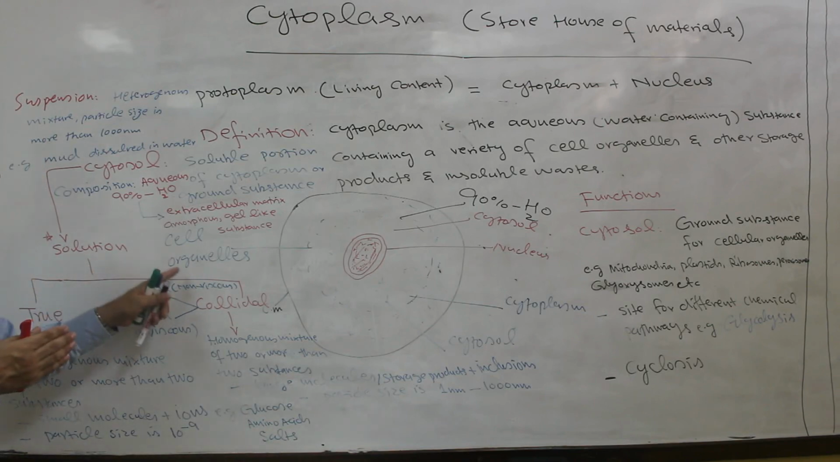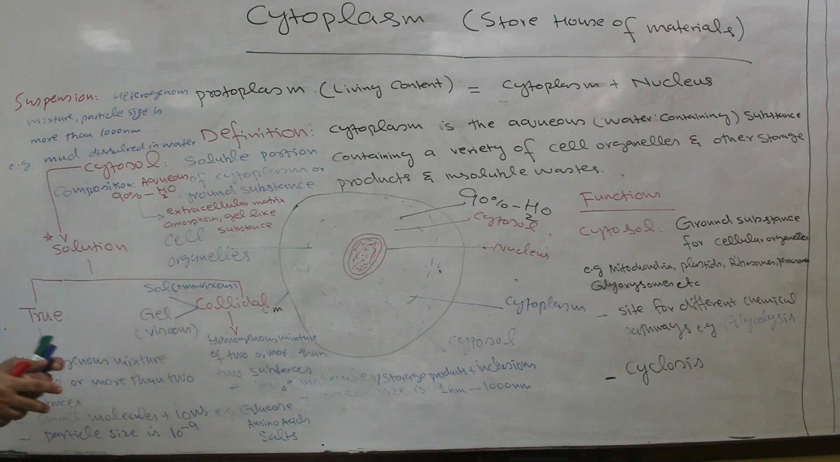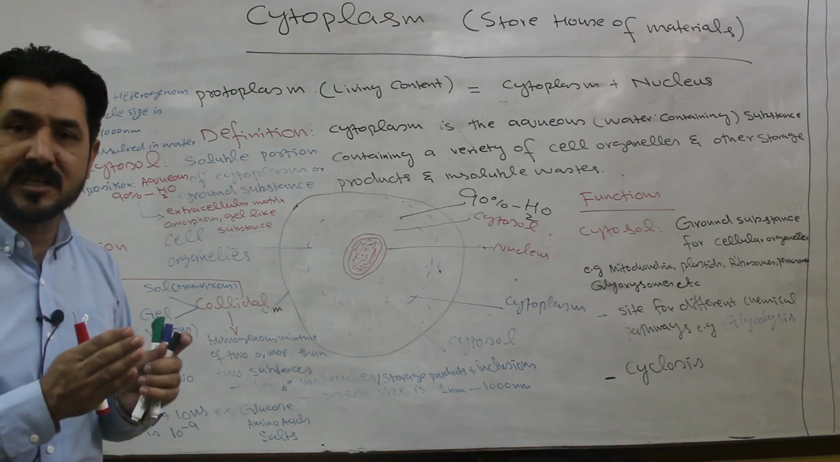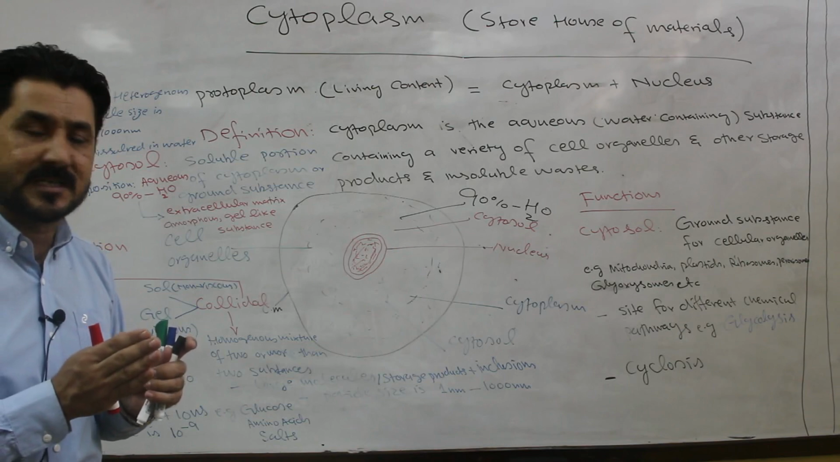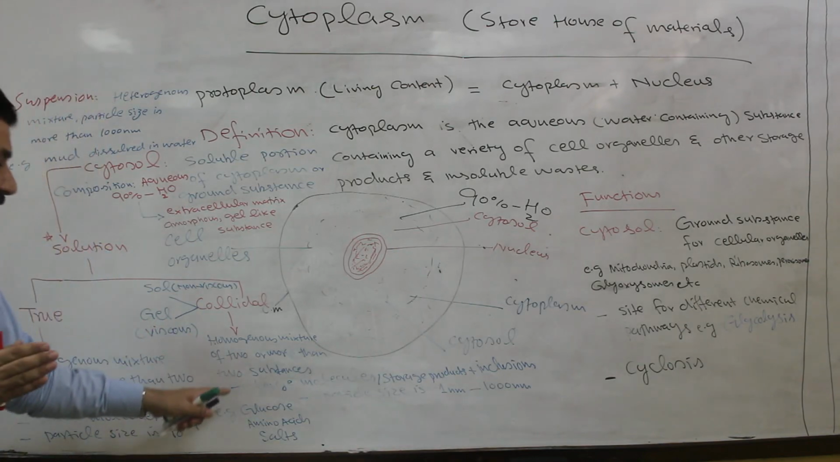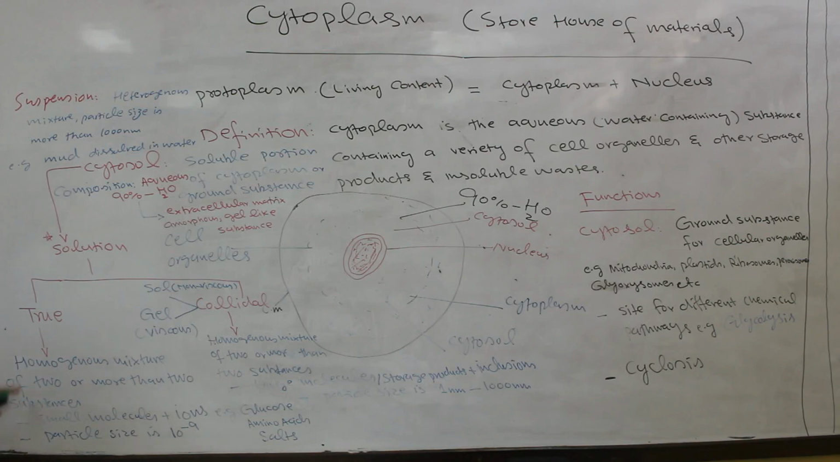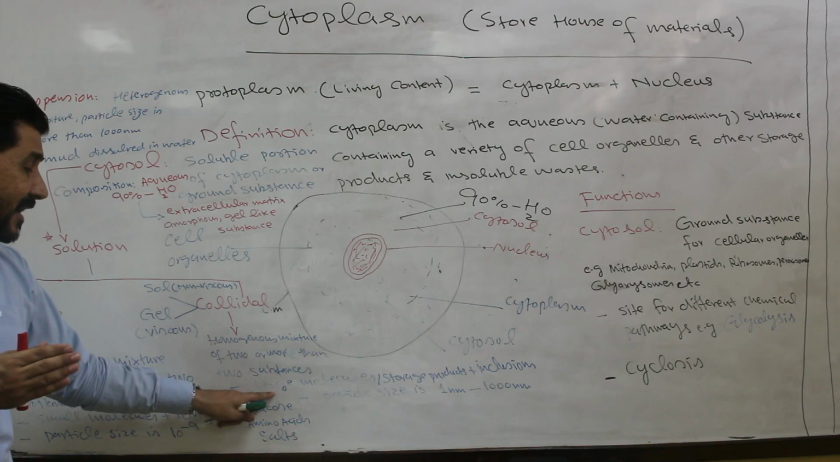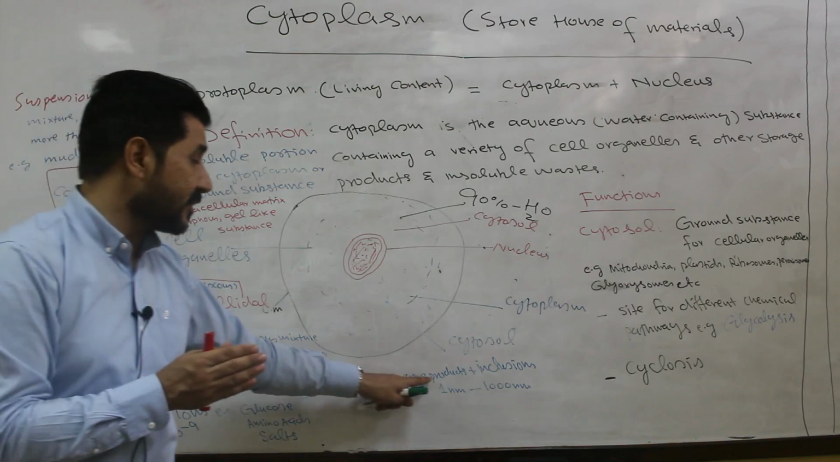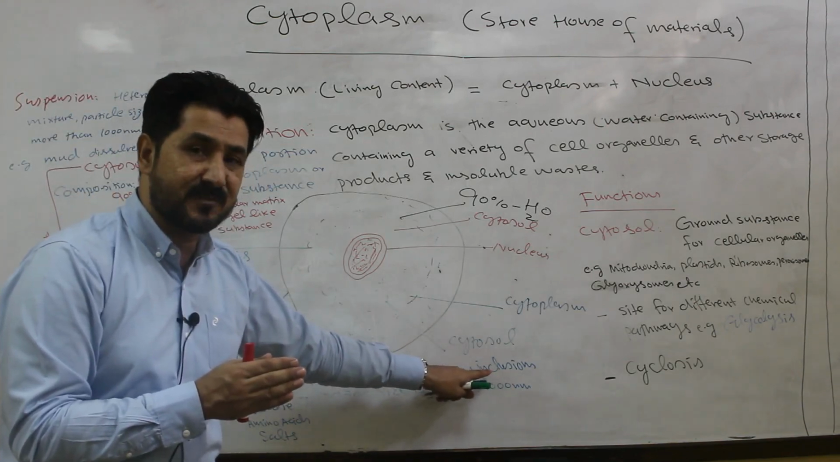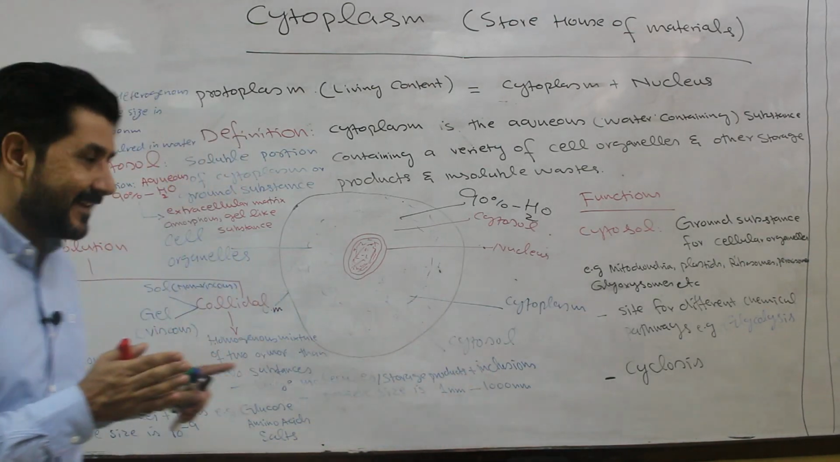The other type of solution is called the colloidal solution, which is also part of what? Cytosol. What is colloidal solution? Colloidal solution, just like true solution, is also the combination of two or more than two substances forming a homogeneous mixture. And compared to the true solution, they consist of larger molecules and storage products plus inclusions, waste materials. So they form colloidal solution.